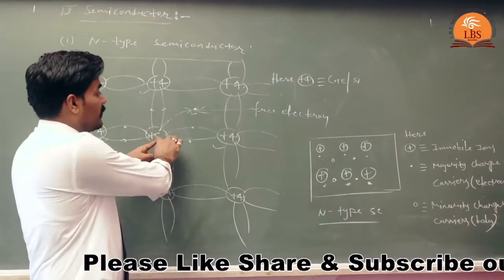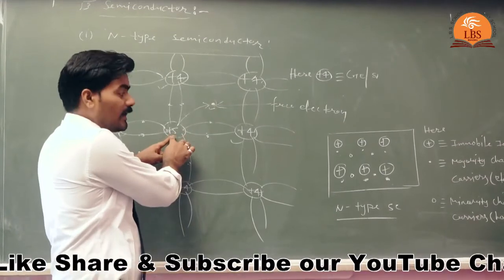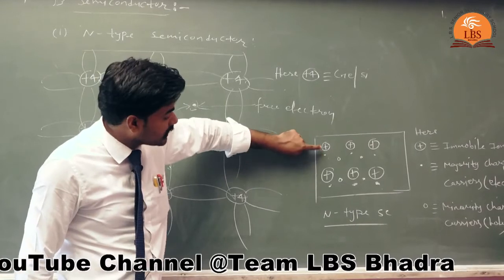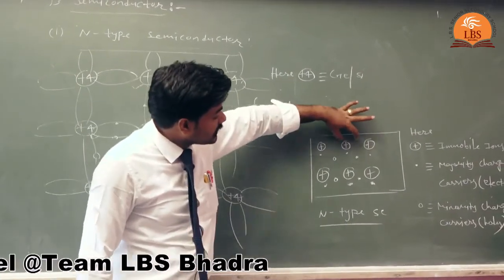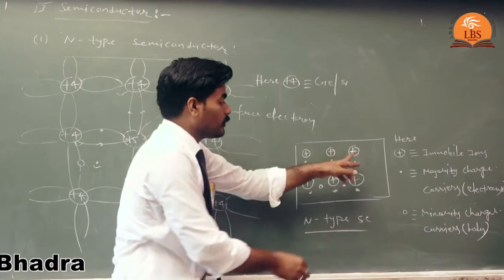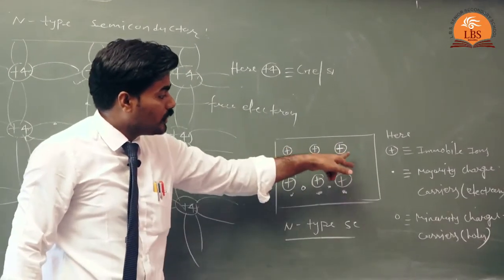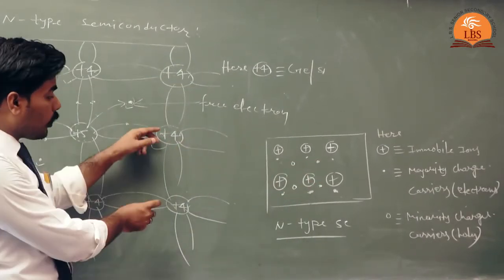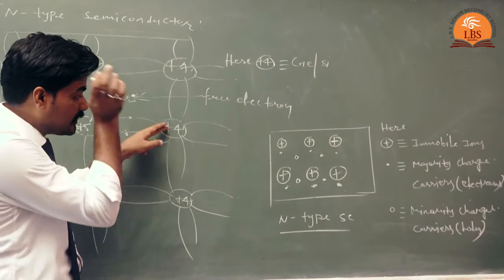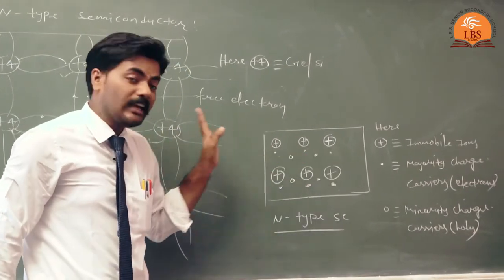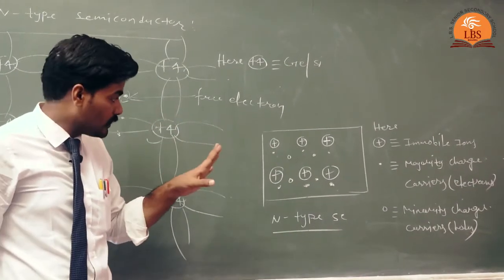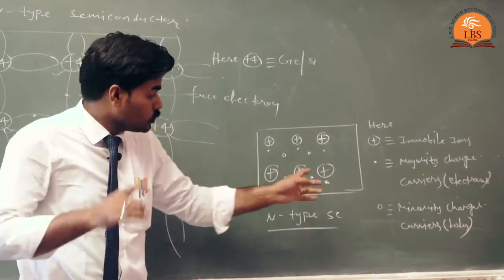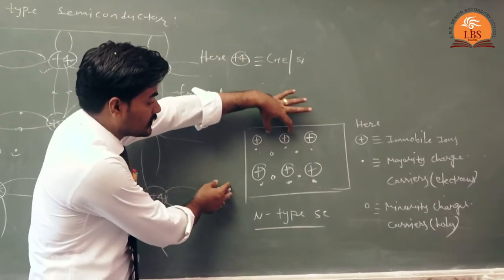After donating one electron to the crystal structure, the donor atom becomes a positive ion. So these are the positive ions. Now due to the breaking of the covalent bond between the semiconductor atoms, electron hole pairs are generated. Let us suppose two covalent bonds are broken, so as a result two electron hole pairs are generated. So here you can see that the total charge is 0.